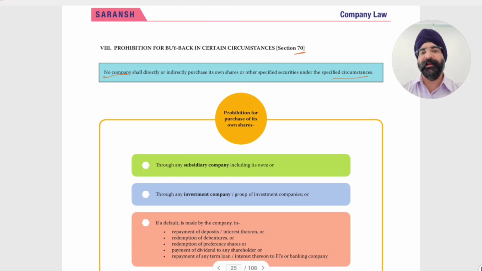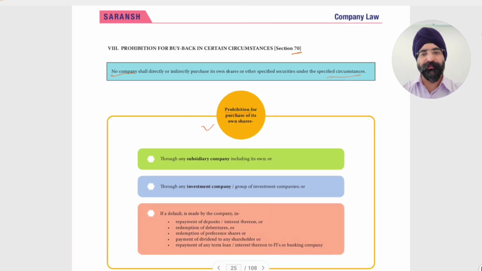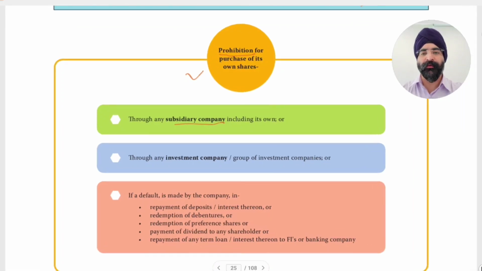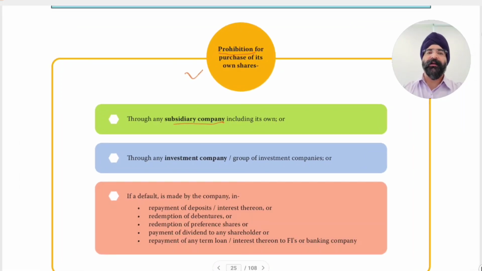So no company shall purchase. Prohibition for purchase of its own shares. Prohibition is in case of through any subsidiary company, including its own. So neither can it buy back through its subsidiary companies or through any investment company or group of investment companies.